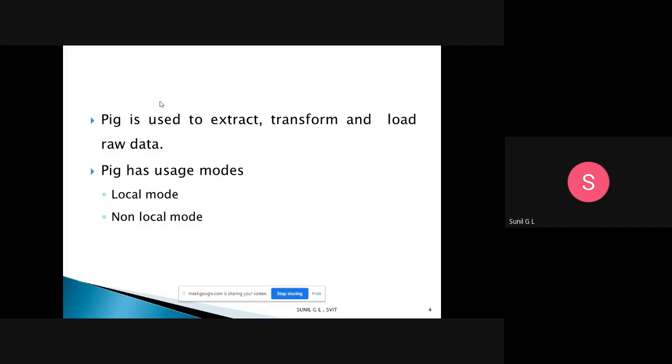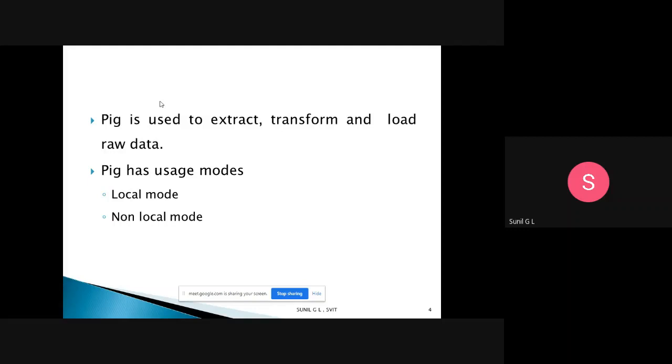Here Pig has two usage modes. What are those? Local mode and non-local mode. Local mode means it belongs to an individual system. Suppose you are writing a Pig program that is used to extract, aggregate, or transform the data within that system. That we call local mode.